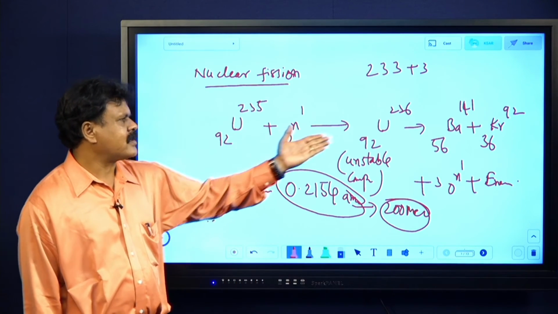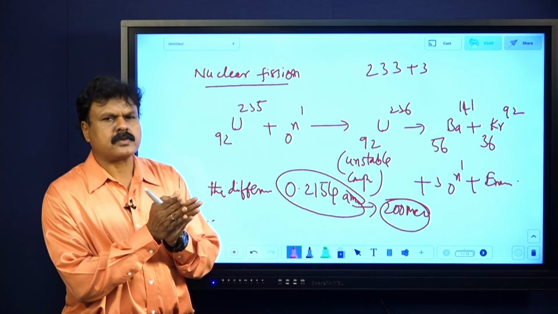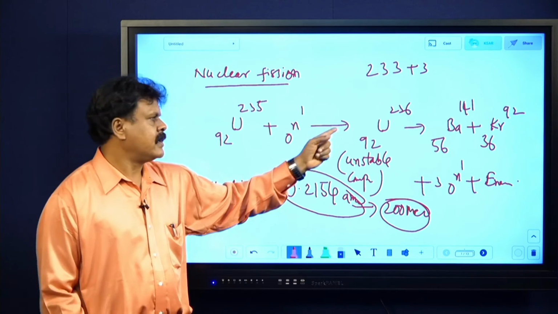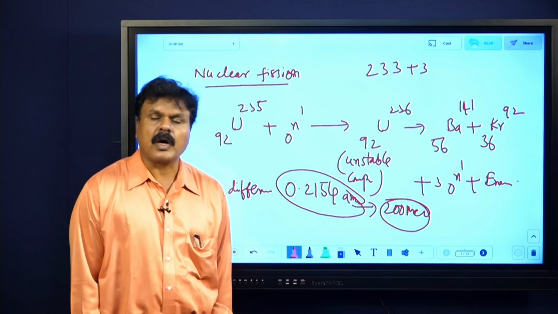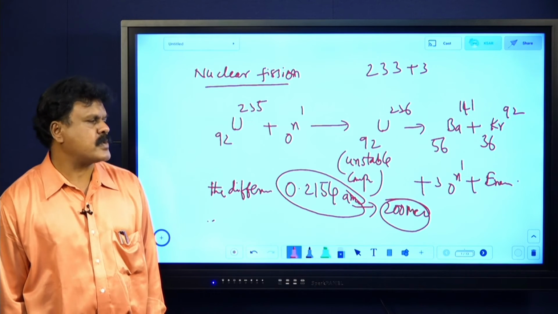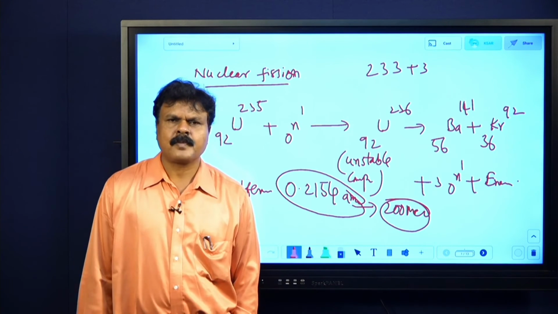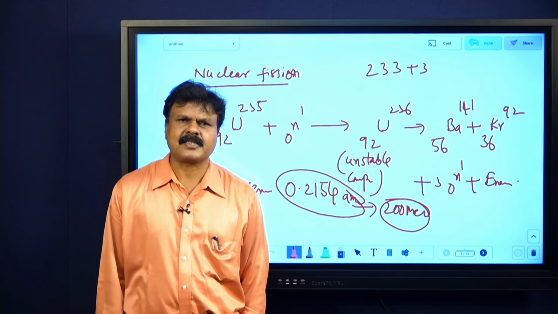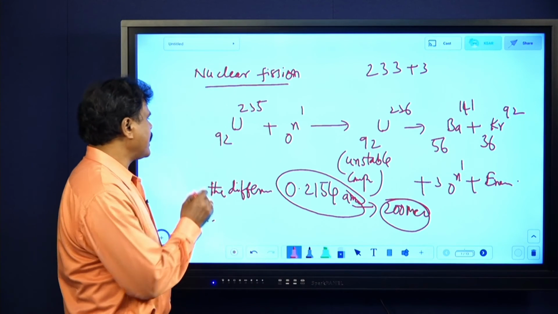You know, here 3 neutrons are released. Those 3 neutrons will further give 3 more neutrons, and so on. Not always 3 neutrons, but 2 or 3 neutrons, and on an average we say 2.5 neutrons are released in a fission reaction. So that is called chain reaction.